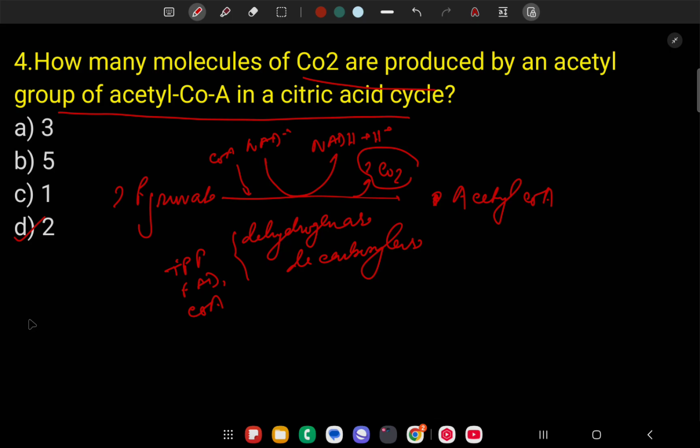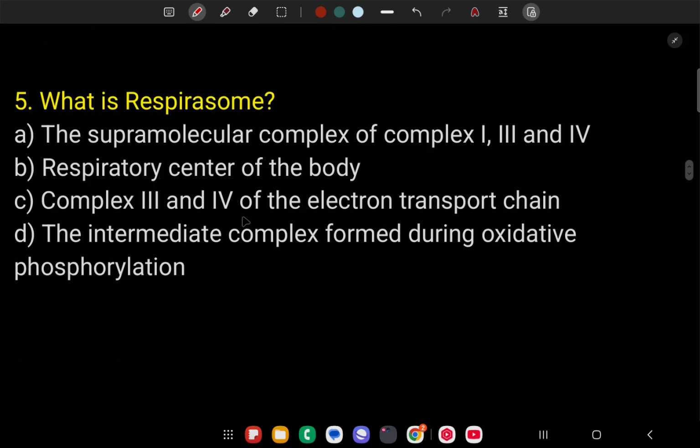Okay, but in all of our TCA cycle, 6 CO2 is produced. I think your concept is clear.